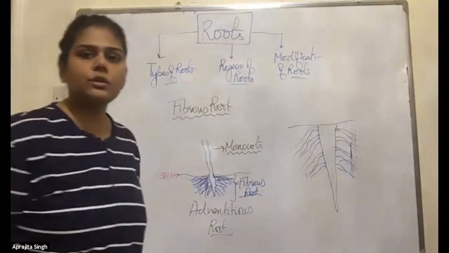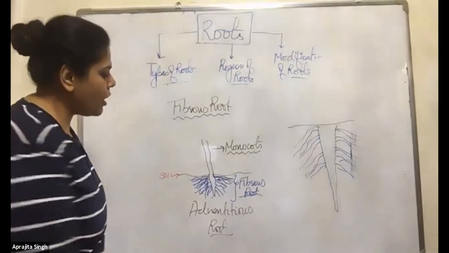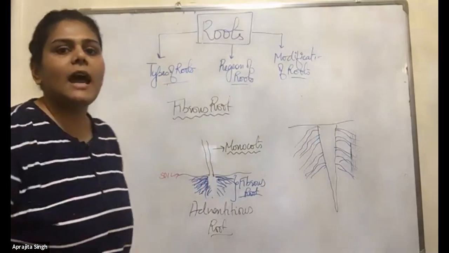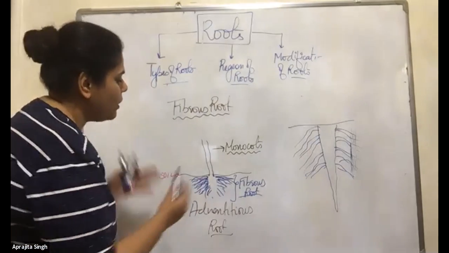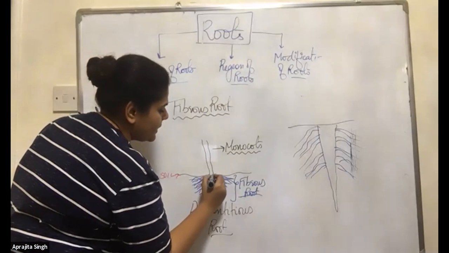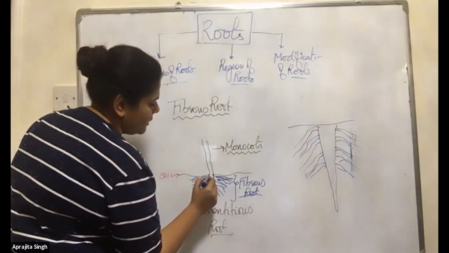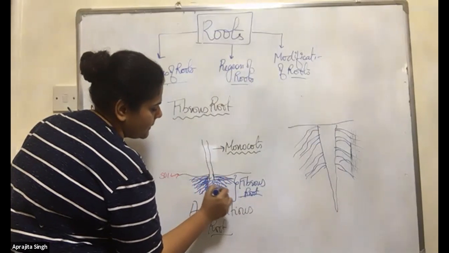This is the true root, taproot, dicots. In monocots, the radicle which formed the root, that root will die after some time. So now the role will be done by the stem present inside the soil, the fibrous root, adventitious roots.